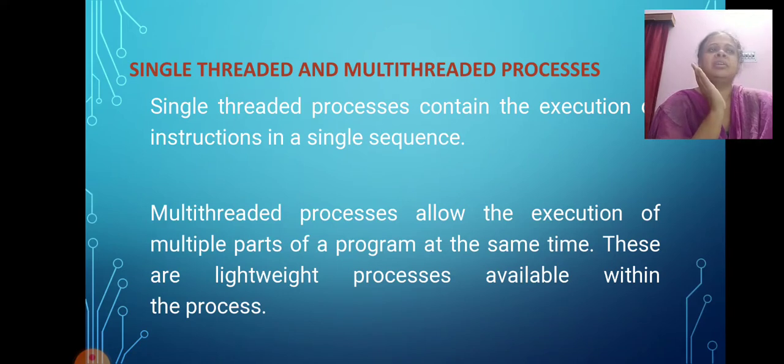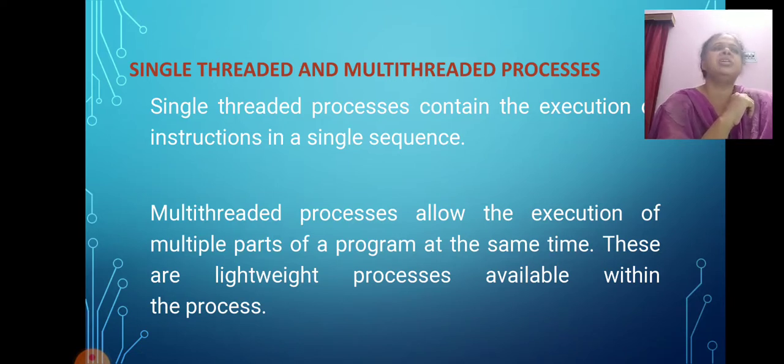Also, a thread shares with other threads belonging to the same process its code section, data section, and other operating system resources such as open files and signals.